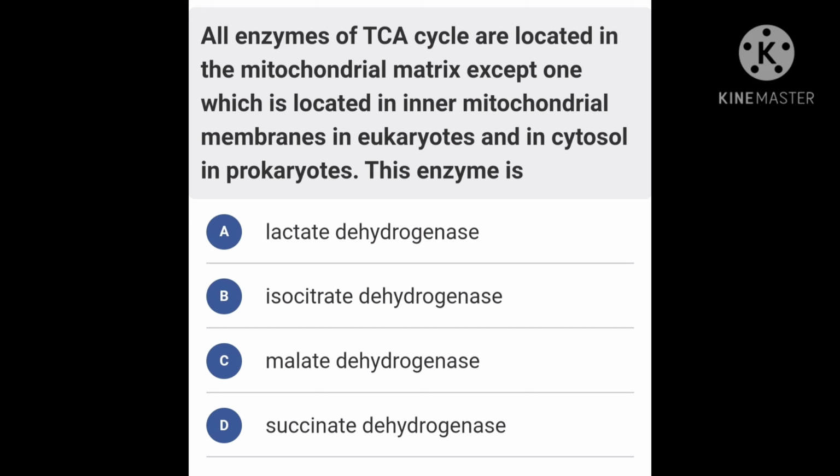All enzymes of TCA cycle are present in the mitochondrial matrix except succinate dehydrogenase. Succinate dehydrogenase is tightly bound to the inner mitochondrial membrane in eukaryotes and to the plasma membrane in prokaryotes. Thus, option D is the right answer.